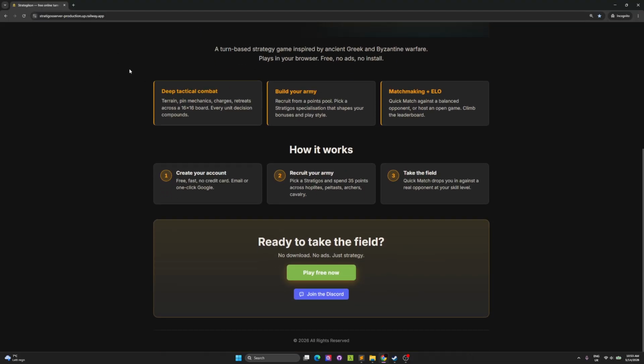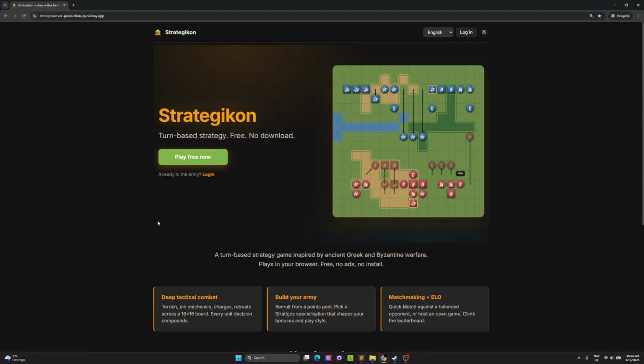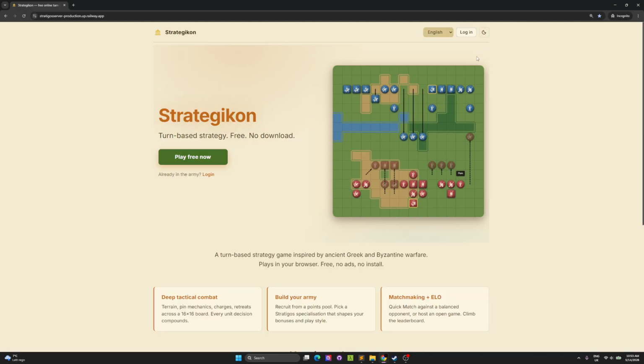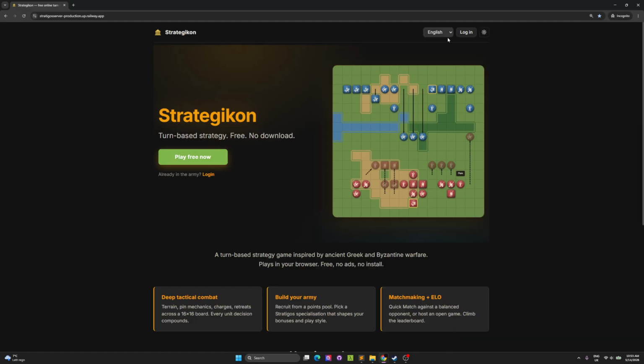This is the landing page. You can join the Discord. Just click here and you go to the Discord channel. Just join if you like. If you prefer a light theme, you have it. I have 5 languages and I use translation. Obviously, I don't speak everything, like I don't speak Chinese, for example. But yeah, let's log in.